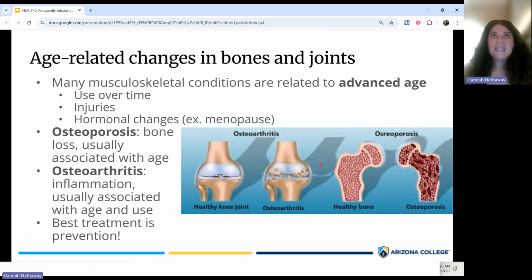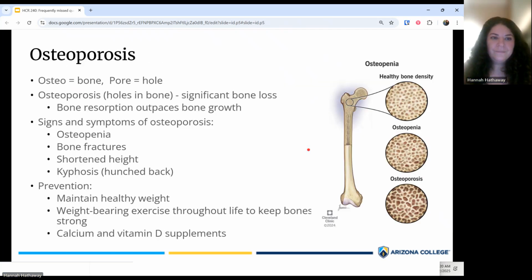But as you were thinking about these two age-related diseases, it's good to keep in mind that the best treatment for both of these is prevention. So of course, as you get older, the risk of getting these age-related diseases increases. But there's things we can do throughout our life to decrease the risk of those things happening. So that's important to keep in mind as we're talking about these diseases.